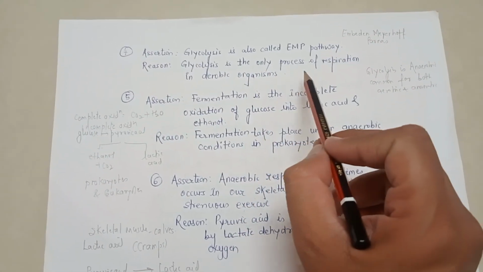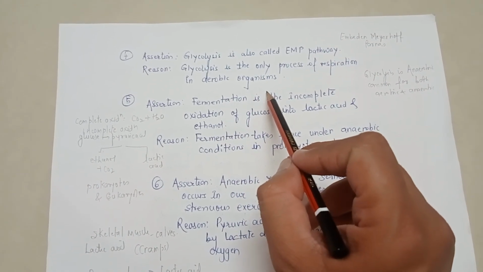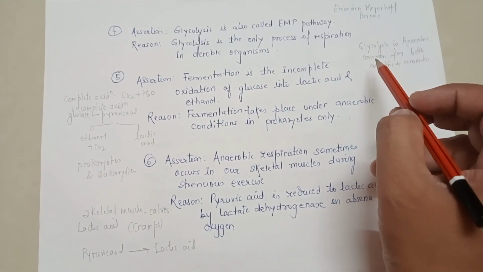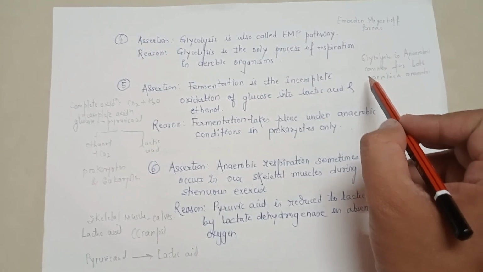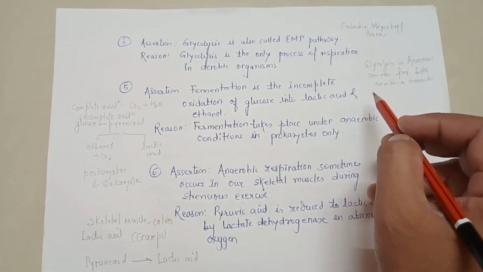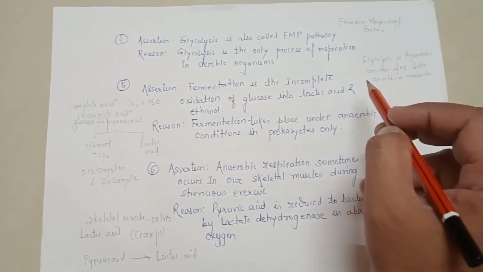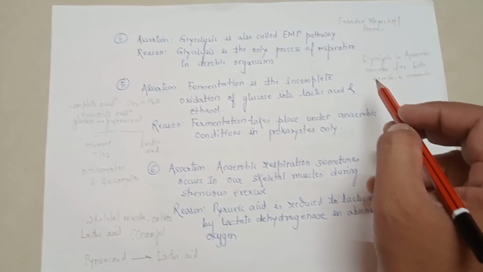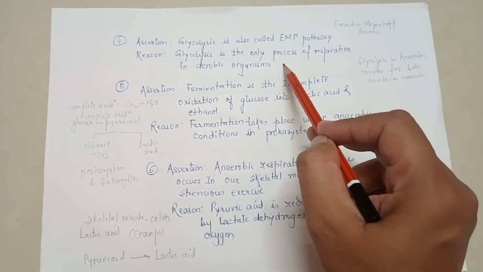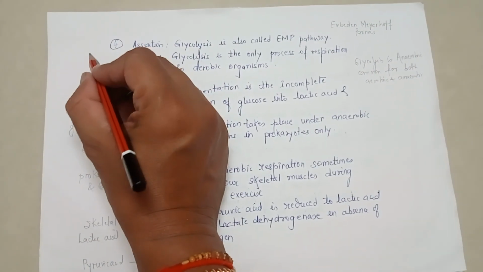Now glycolysis is the only process of respiration in aerobic organisms. Actually, in case of aerobic respiration there are three steps involved. One is called glycolysis, second is called Krebs cycle, and third one is referred to as ETS. And also it is important to note that glycolysis is an anaerobic process which does not require oxygen. So in this case, assertion is correct and the reason for that assertion is false. So assertion true, reason false. So the correct answer in this case will be C.